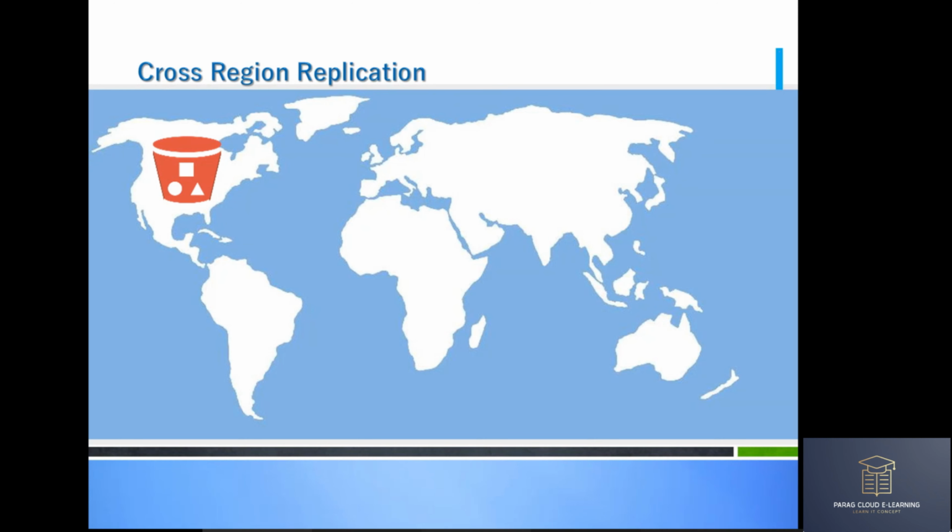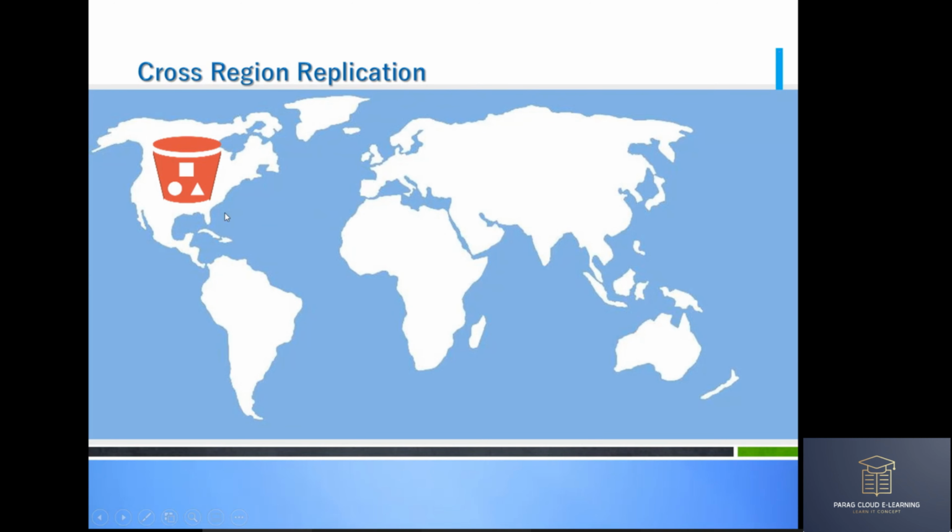After some time, your client says that we are going to open a new office in Sydney, and we need the data in Sydney as well. So what that means, they are going to upload the data in this bucket continuously. Till now only this bucket was working. They are uploading the data into this bucket, maintaining this bucket, playing with this bucket.